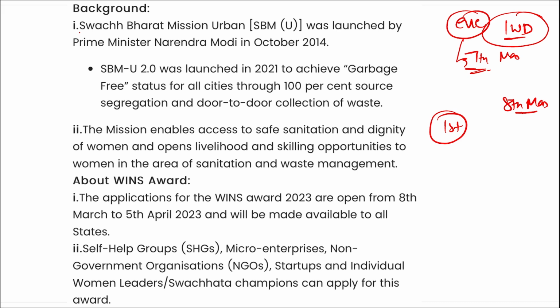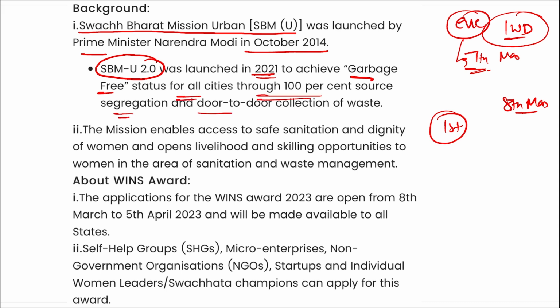If we talk about Swachh Bharat Mission Urban, it was launched by Prime Minister Narendra Modi in 2014, and Swachh Bharat Mission Urban 2.0 was launched in the year 2021 to achieve garbage-free status in various cities through 100% source segregation and door-to-door collection of waste.